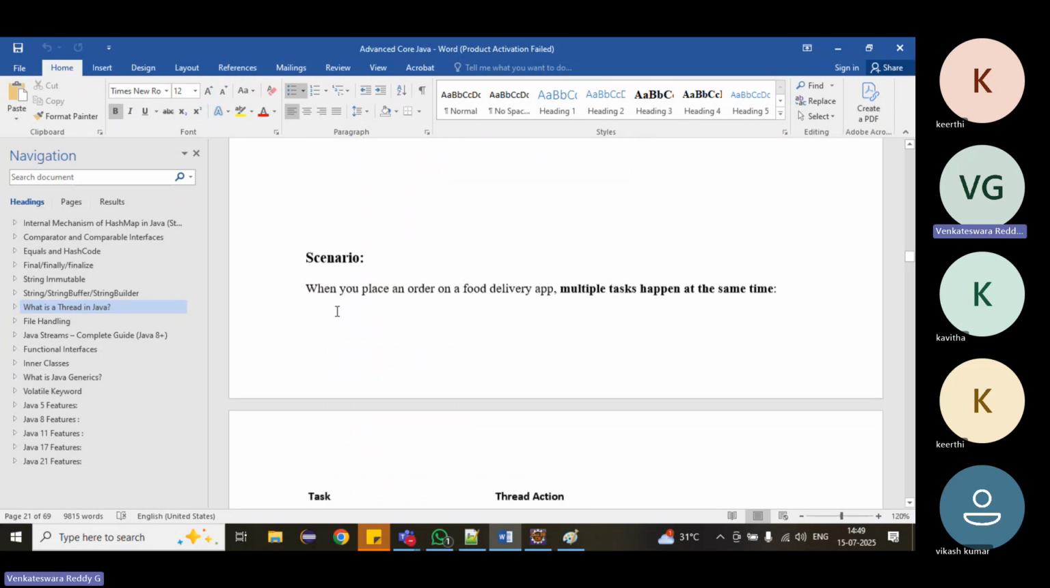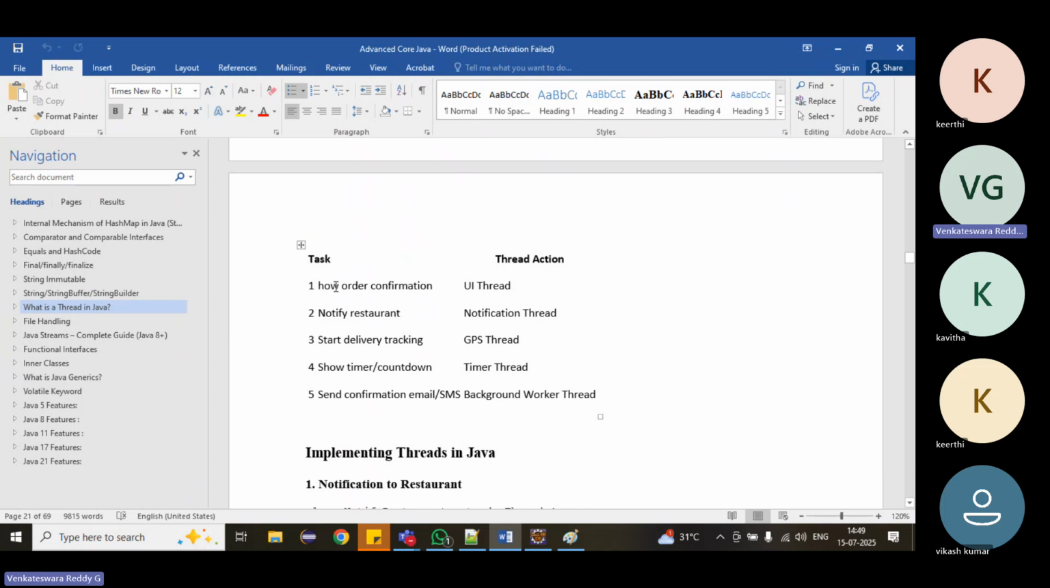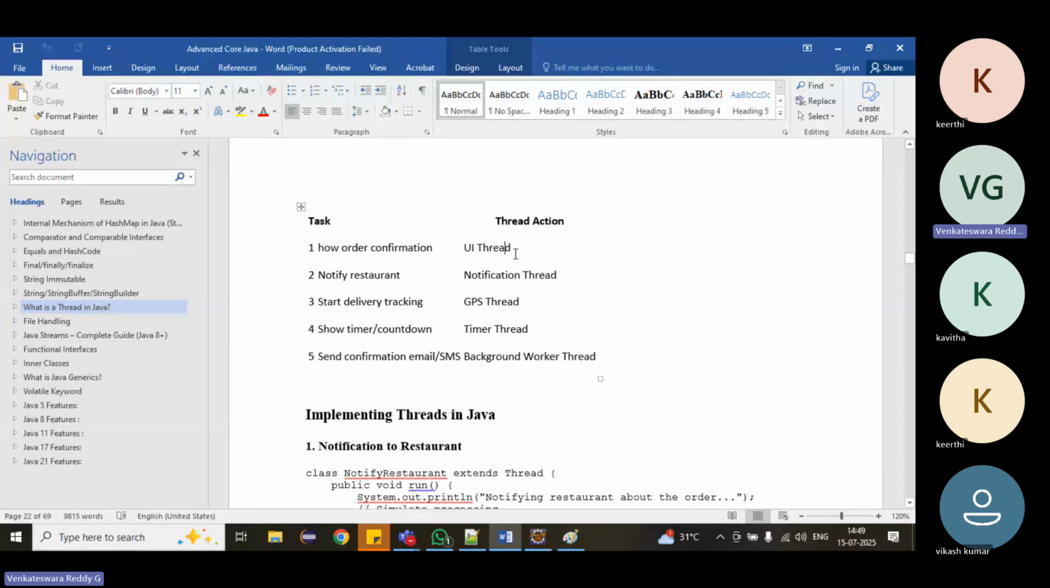If we take one real-time example, order confirmation, suppose this is a restaurant application. One thread we can start to notify the restaurant. Parallelly, once you open the Swiggy app and place the order, it will update the restaurant with one notification thread, start the delivery tracking GPS thread, show the countdown timer thread, and send the confirmation email as a background worker thread. It will start all of them as multiple threads so that we get results very fast.